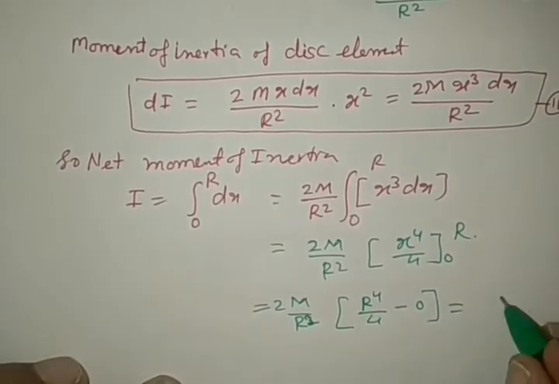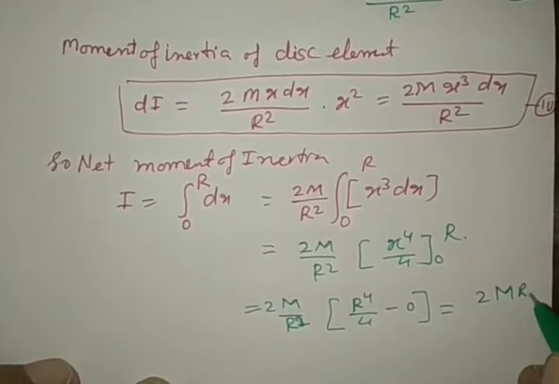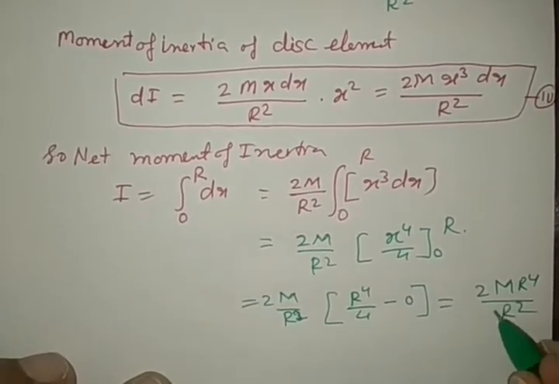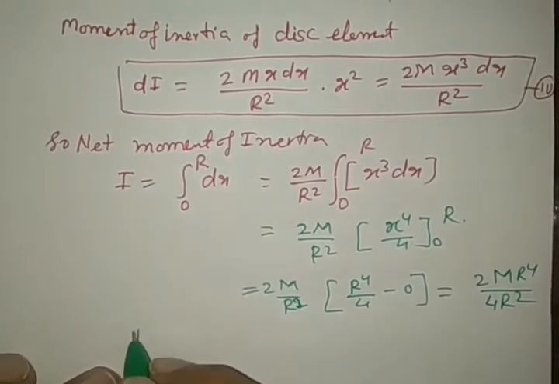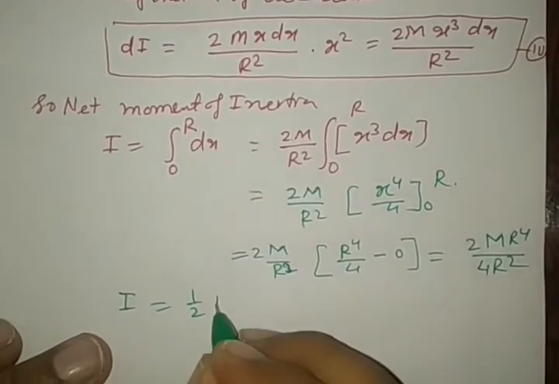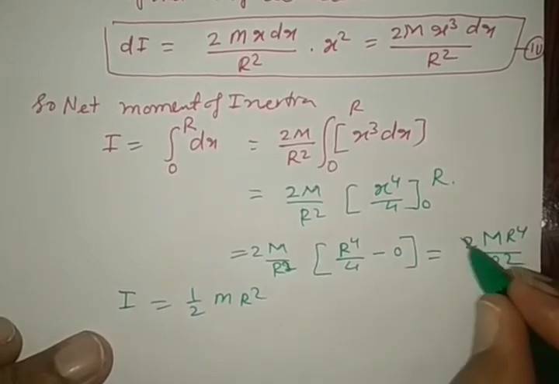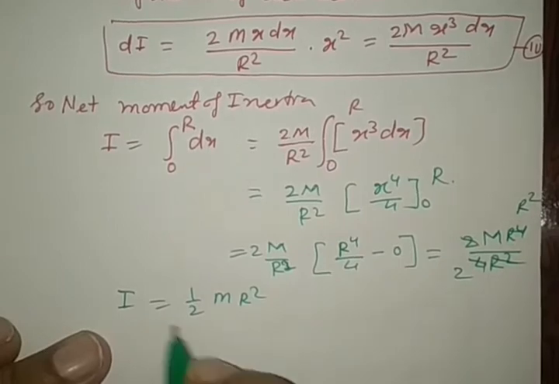So this total becomes 2M R power 4 by 4 R square. By calculating we get half M R square.